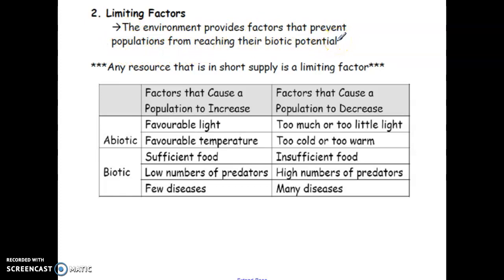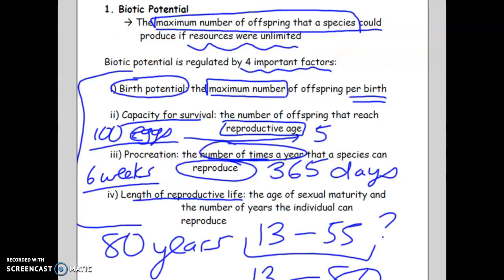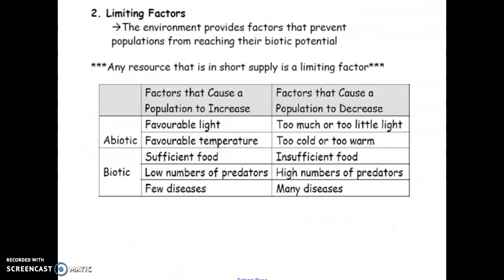For example, we mentioned how rabbits can reproduce every 6 weeks. Does that mean that they are reproducing every 6 weeks? Probably not.